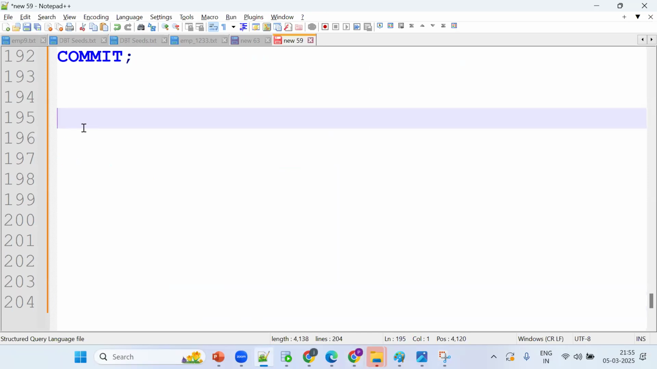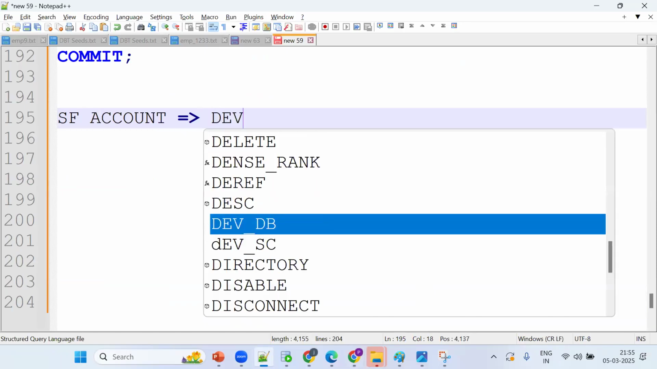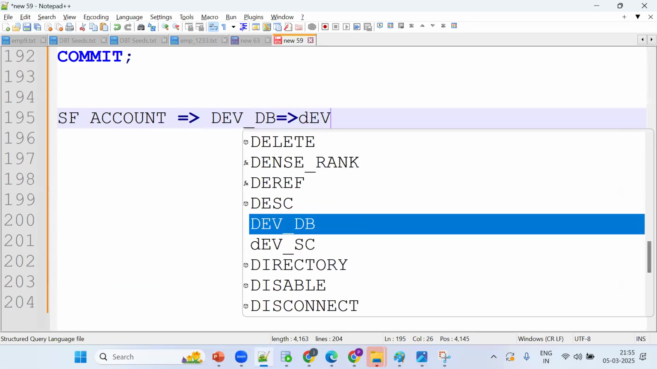So first we should have one Snowflake account. Tell me, what is the next one? Snowflake account. Then create one development database and development schema.